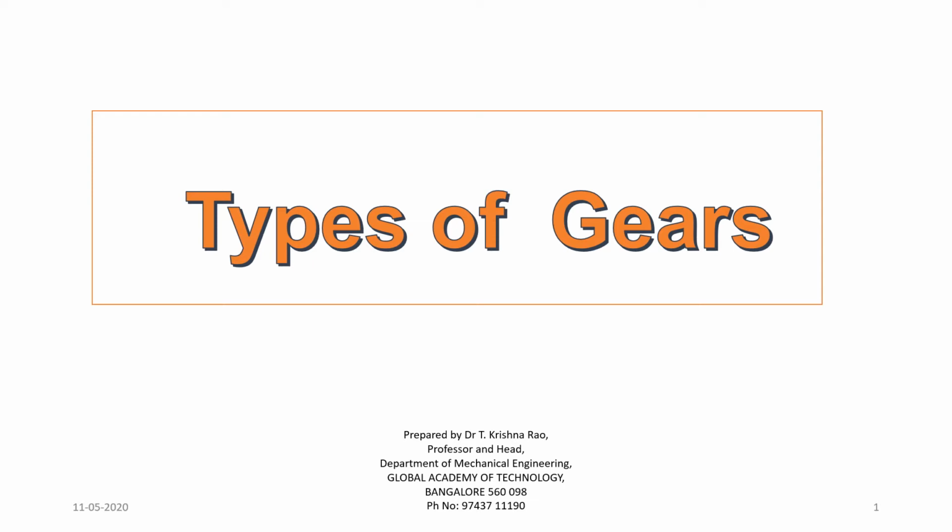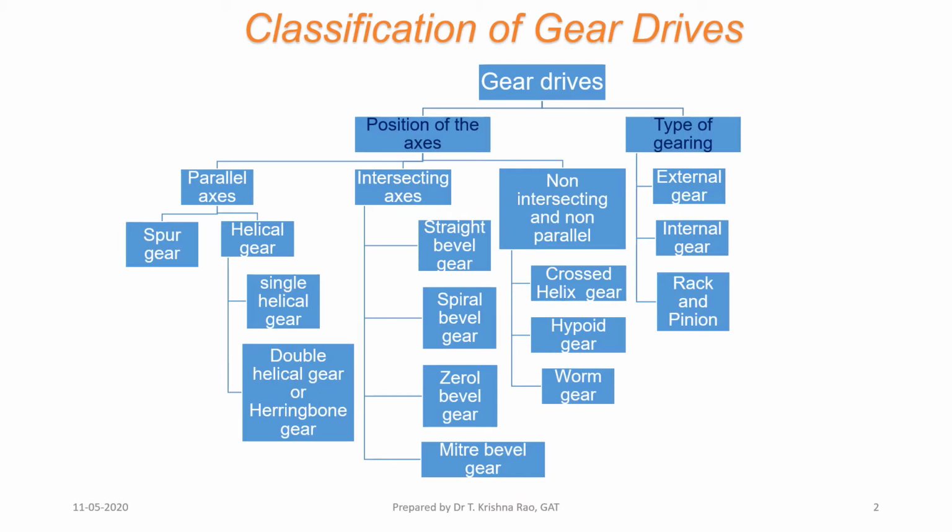Good morning, friends. Today we talk about the types of gears. Classification of gears. You can see here that gears are used for power transmission between two shafts. The shafts can be either parallel to each other or non-parallel, that is intersecting, and non-parallel, non-intersecting. Three types of classification is given here.